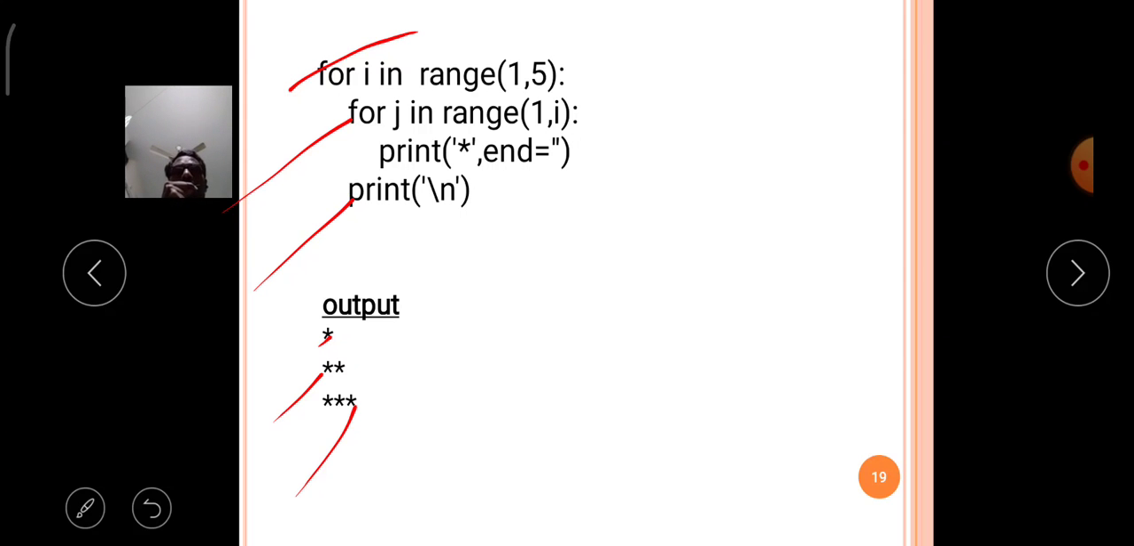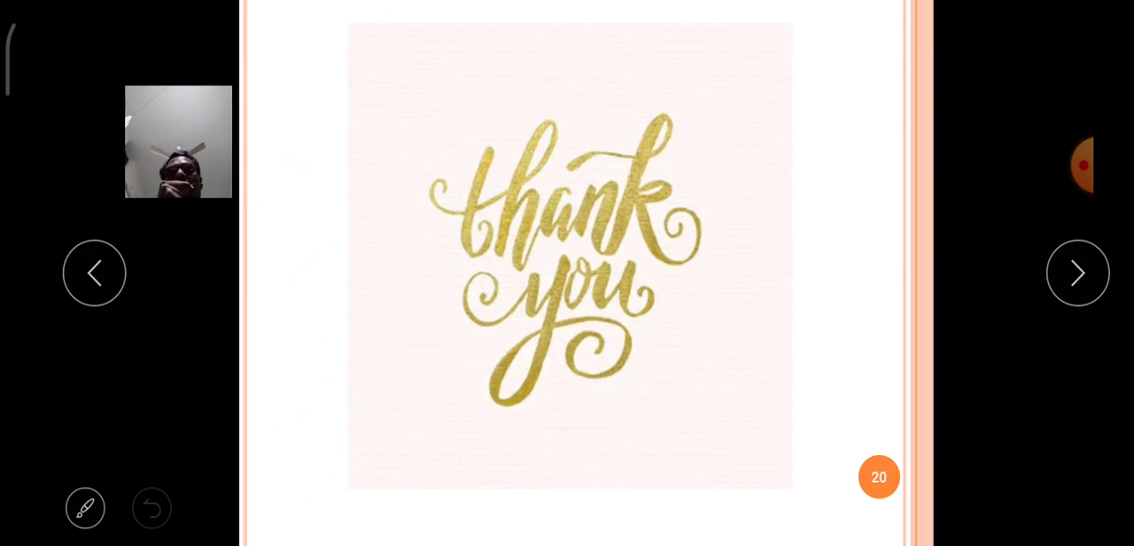So today we discussed the repetition control statements available in the Python language.